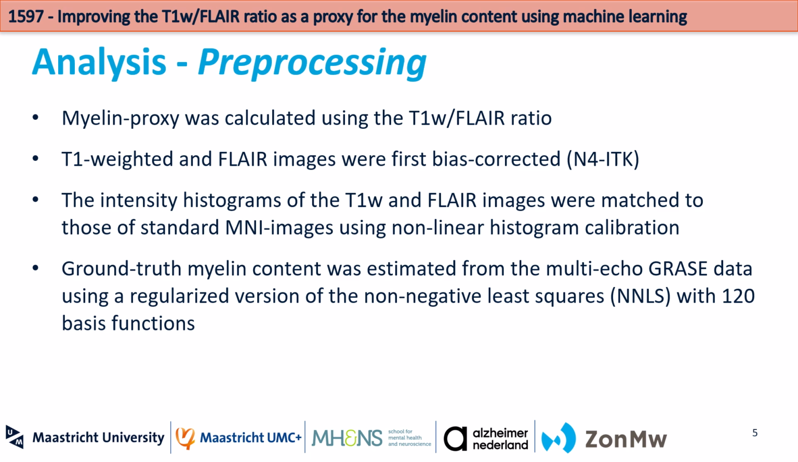First, the traditional myelin proxy was calculated as the T1 weighted over FLAIR ratio. Prior to this calculation, the images are bias corrected and their intensities are matched to those of standard MNI images using nonlinear histogram calibration methods. Next, the ground truth myelin content was estimated from the multi-echo GRACE data using spectral analysis. A regularized version of the non-negative least squares method was used to extract the underlying T2 components. From the resulting spectrum, the myelin content was determined.